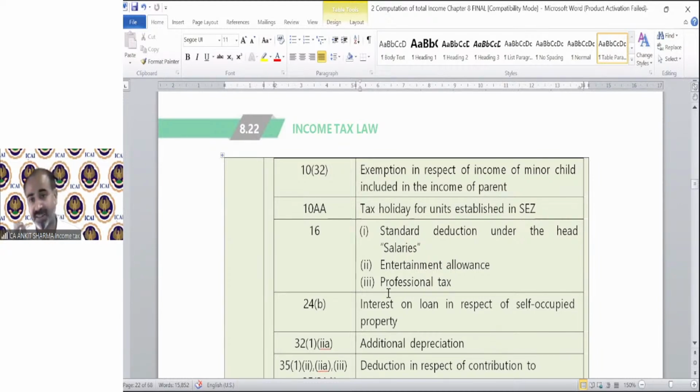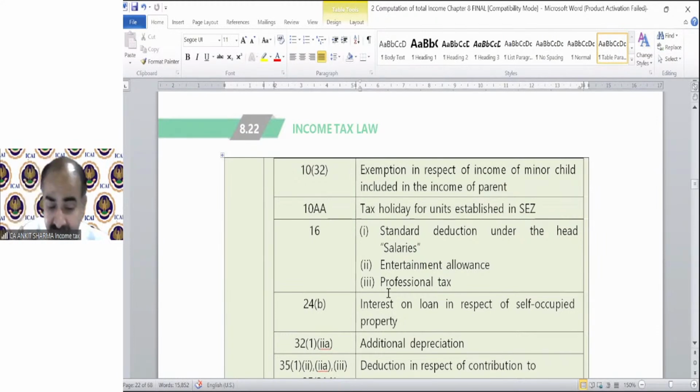The correct answer is not 1500 rupees. The correct answer is income clubbed or 1500, whichever is lower. Understand? So if you are writing the answer 1500, that is a wrong answer. Suppose the income of a minor child which is going to be clubbed is 1000 rupees. In that case, the exemption will be only 1000. So that's what I'm saying.